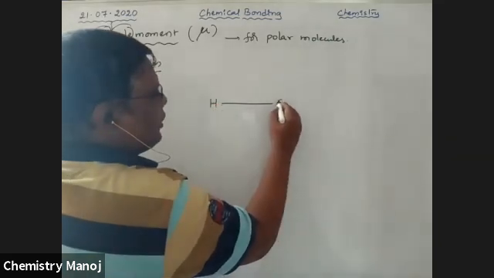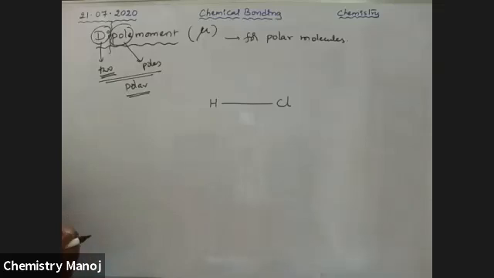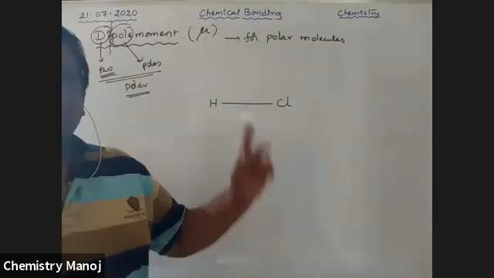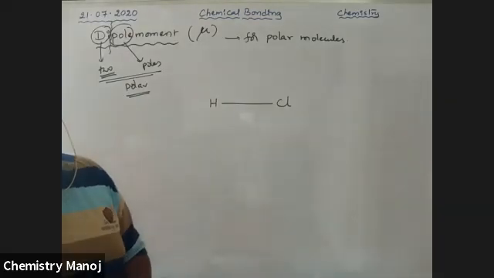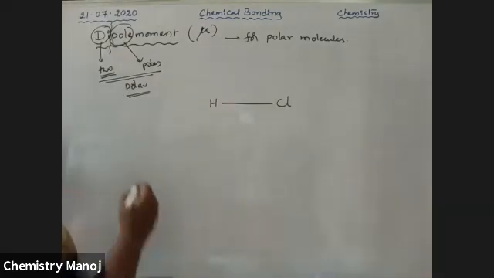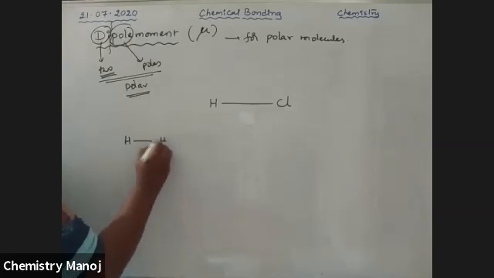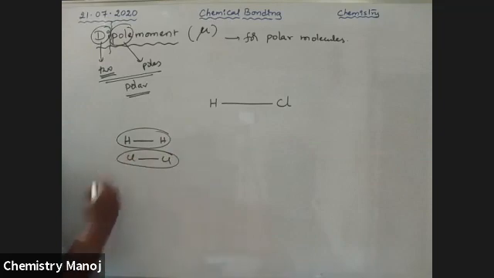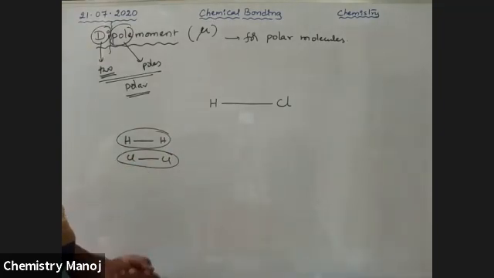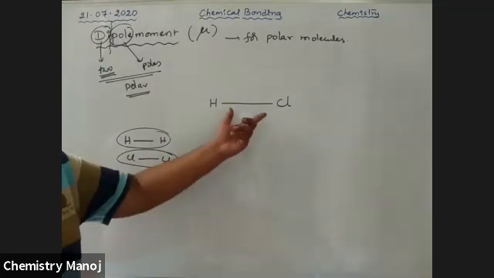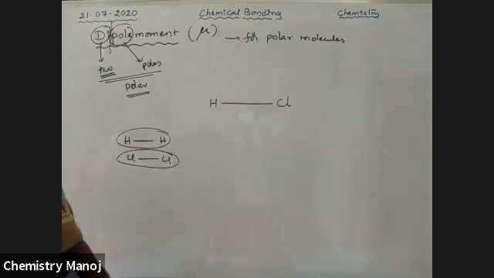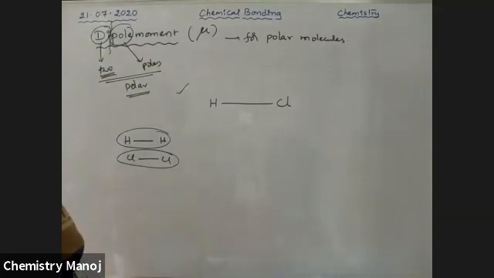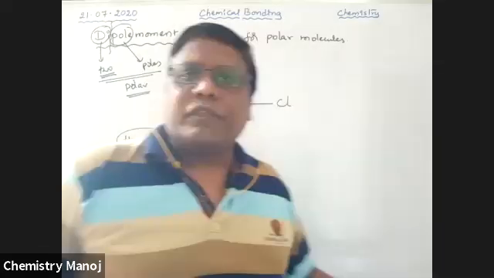It is a covalent bond between hydrogen and chlorine. It is a heteroatomic molecule made of one hydrogen and one chlorine. If there is a covalent bond between hydrogen and hydrogen or chlorine and chlorine, those are homoatomic molecules, where the bond is present between similar atoms. Between dissimilar atoms, it is heteroatomic. So now I consider a heteroatomic molecule and not a homoatomic one. It is not applicable for homoatomic molecules.